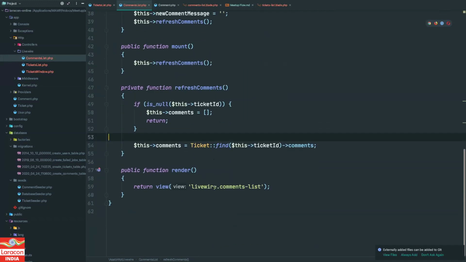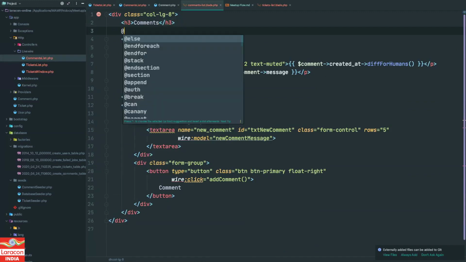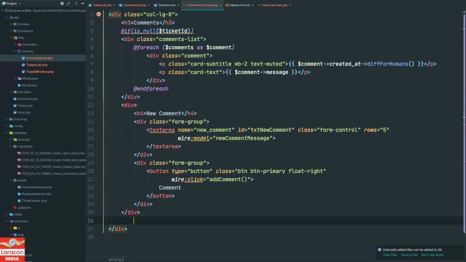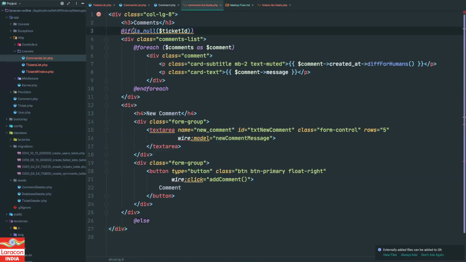And when we go to the view, let's do something like this. On the comments list, I will say if the ticket ID is not null, then render all these things, since I can directly access it over here and do not need to write anything else.